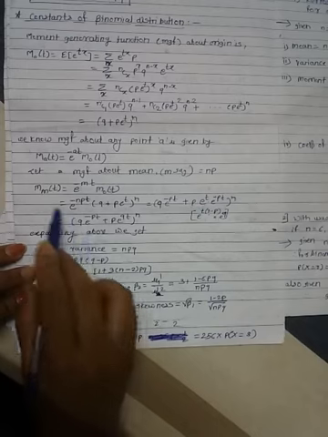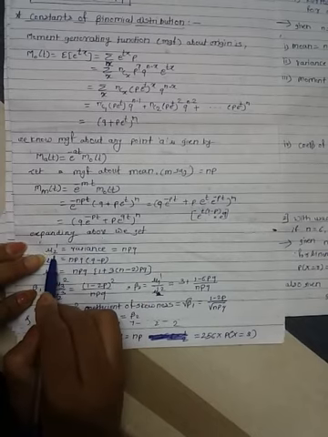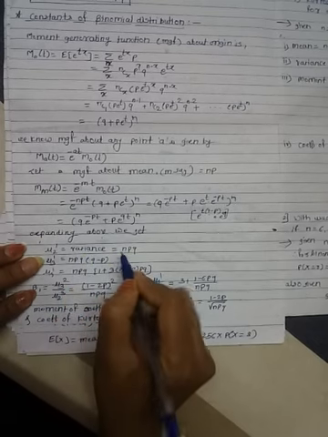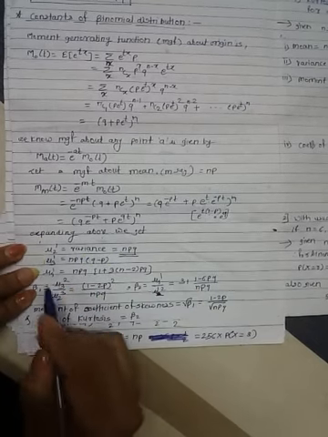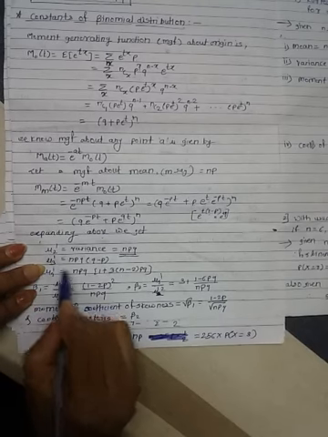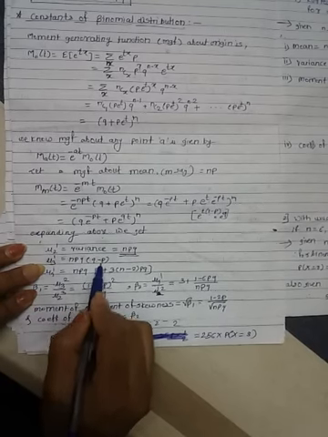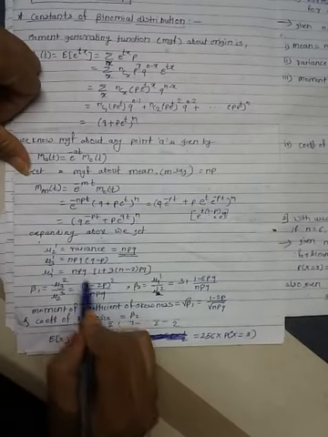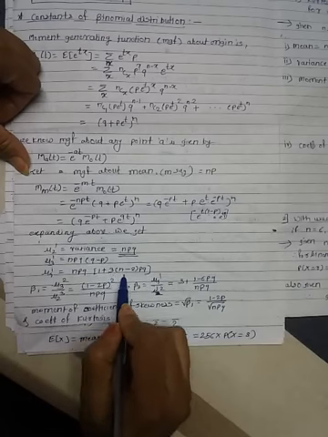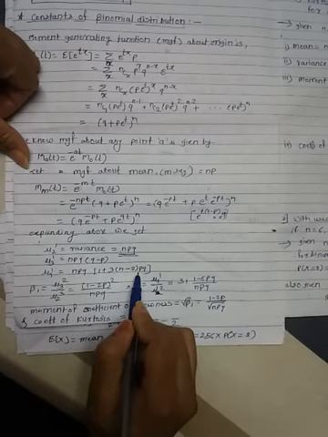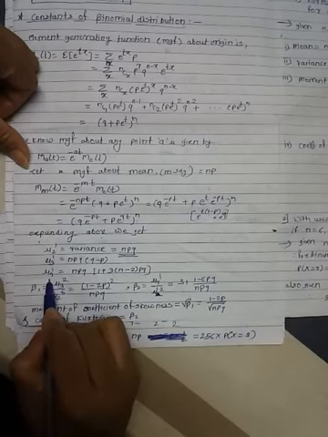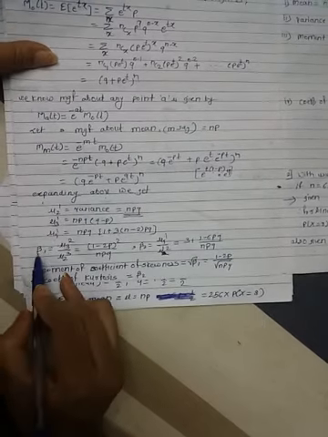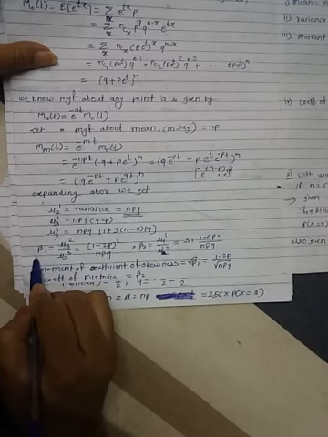Now first, expanding above as it is, we get mu2 dash, that is variance, which is nothing but npq. Okay, and mu3 dash is equal to npq into (q minus p). Mu4 dash is equal to npq into [1 plus 3(n minus 2)pq]. This is mu4 dash.